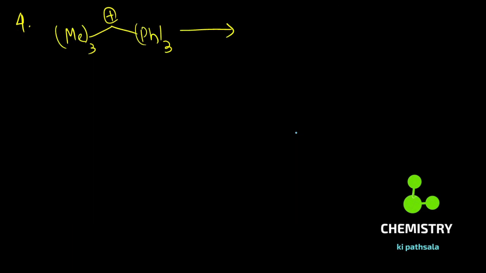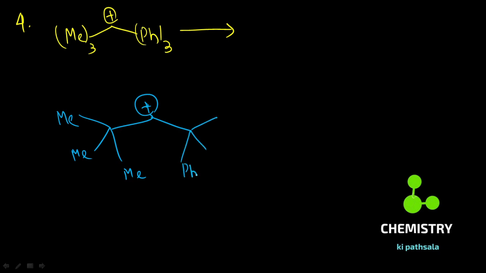Now coming to the next question. In this question you observe that this is methyl, this is methyl, and this is methyl, and this is a carbocation connected with phenyl and phenyl. So you have 2 possibilities: you can shift a methyl group or you can shift a phenyl group.